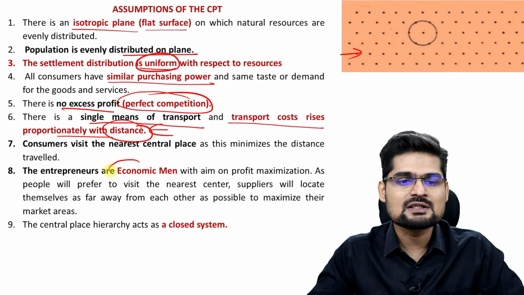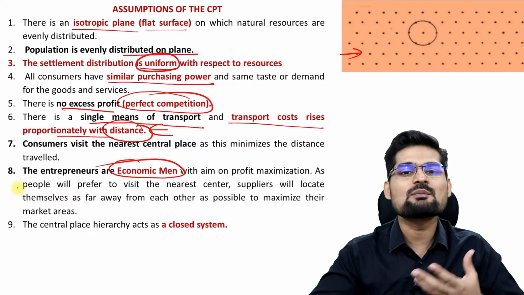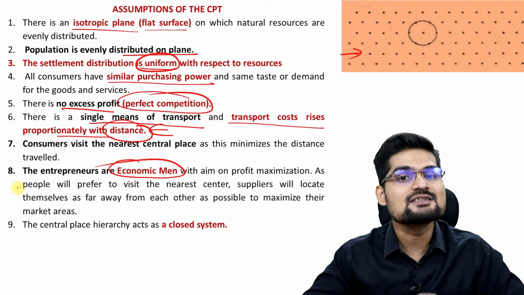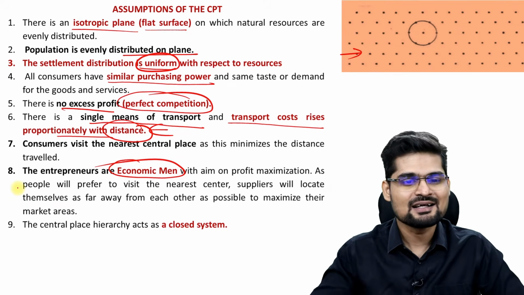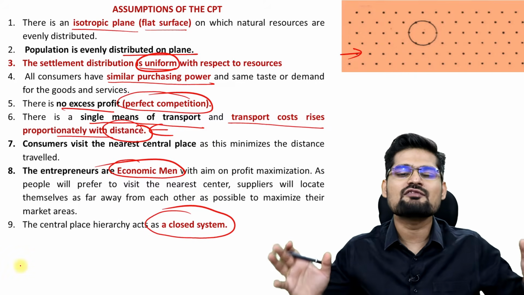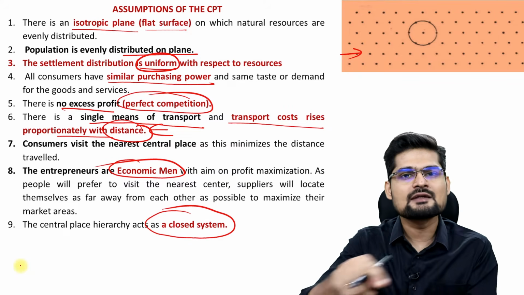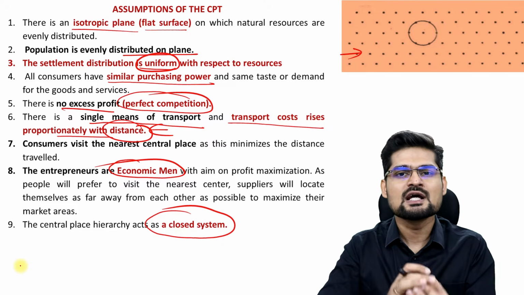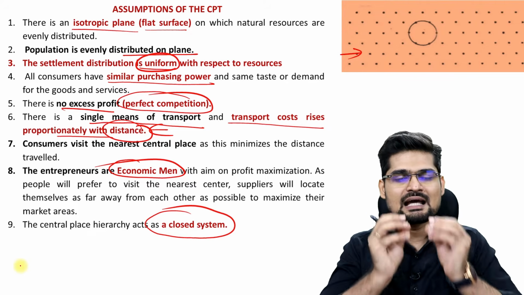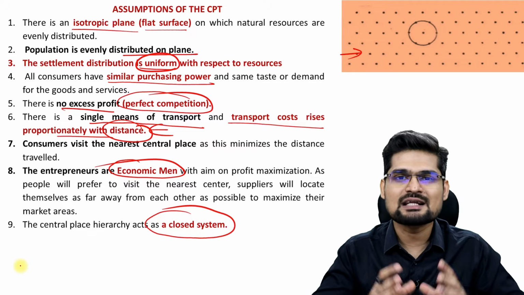And also the concept of economic man. Remember, the only motivation for people here is to generate maximum profit. Now this model also tries to fit in itself the capitalist mode of production, if you can see that, right? So the central place hierarchy acts as a closed system. It is not affected from outside. It is a closed system with one center, one city market and its periphery where you have threshold and range of goods, and people are coming to the center to buy and sell their goods, to avail the services, and city and its hinterland or periphery is what is important here. So these are the principles and assumptions that we see.